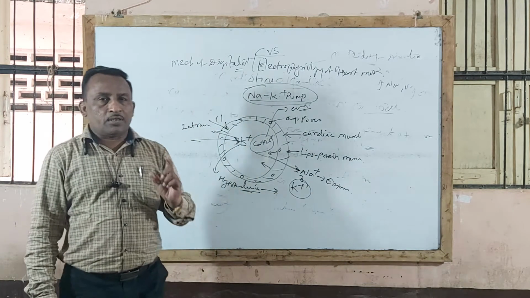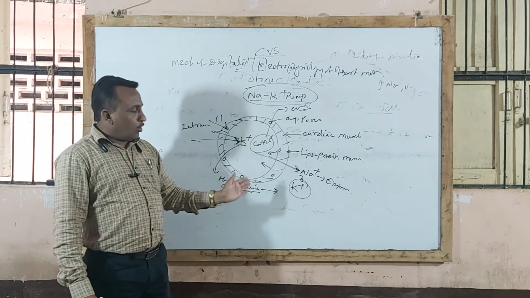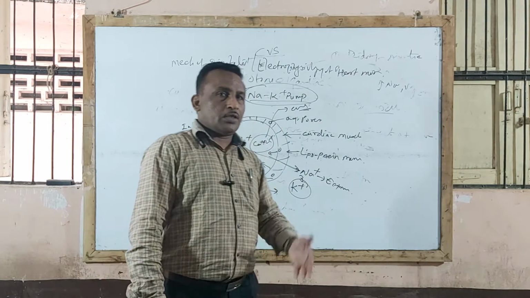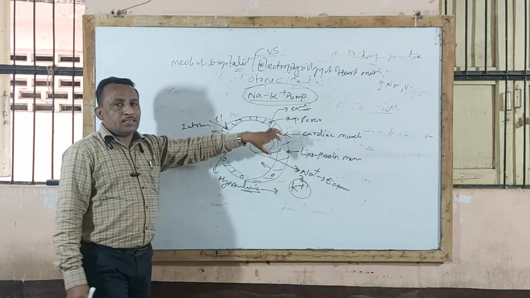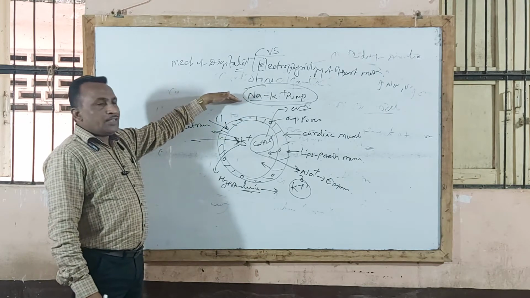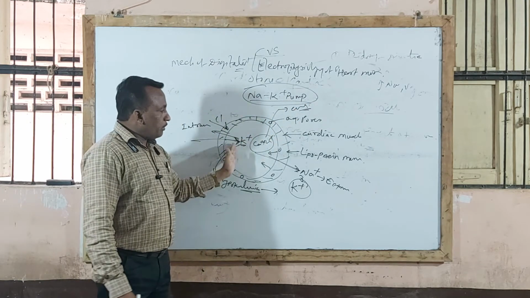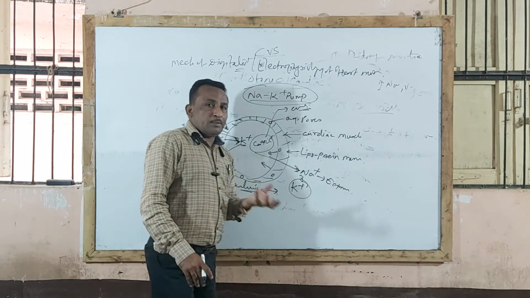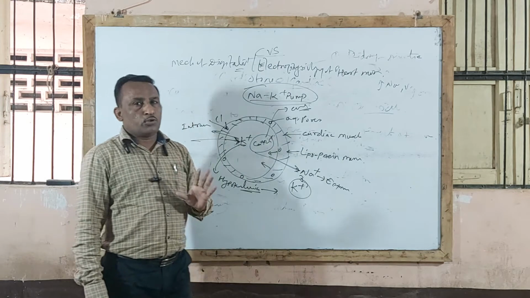Sometimes they will ask you why potassium chloride is supplemented with digitalis therapy, or why digoxin or digitoxin in a CHF patient is given along with potassium chloride. The reason is the mechanism of action, which you are supposed to explain fully. Digitalis acts by inhibiting the sodium potassium pump, so sodium outflow is inhibited, and thereby calcium is released from the binding site. That causes powerful force of contraction.